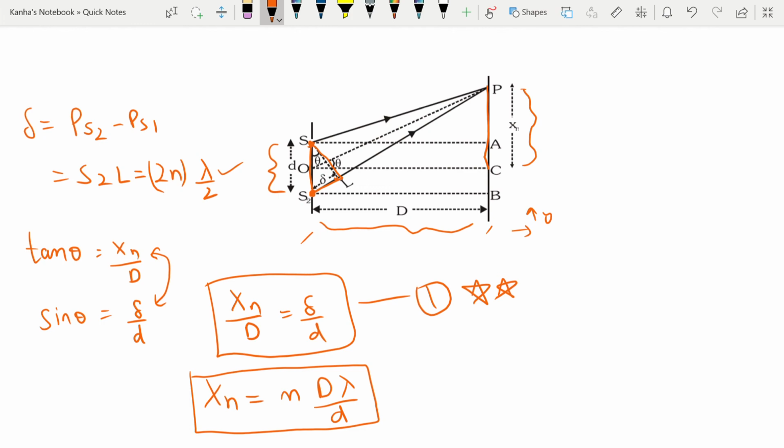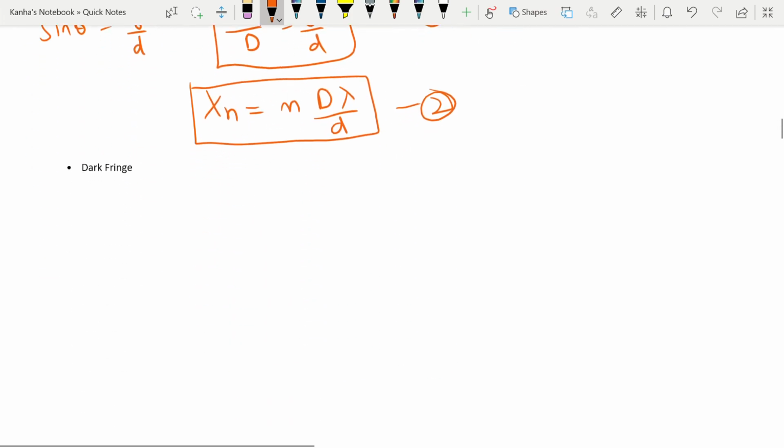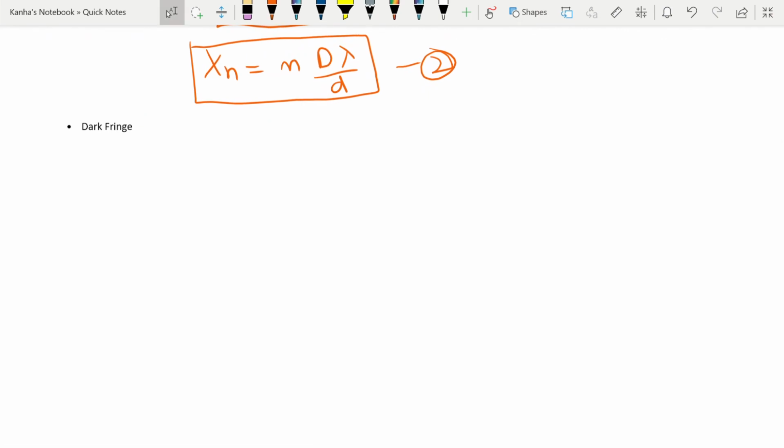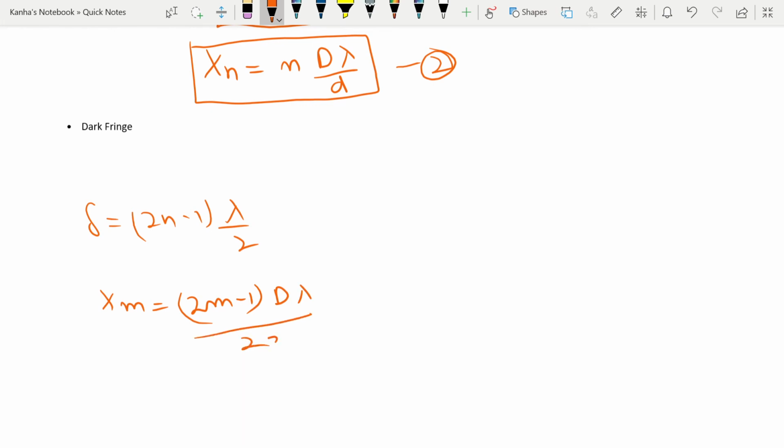Next we talk about the case for dark fringes. So what happens in dark fringes? Dark fringes occur due to destructive interference. For destructive interference, your path difference must be an odd multiple of lambda by 2. Okay. So the distance of the mth dark fringe from the central bright fringe is given by xm, which is nothing but (2m minus 1) times D lambda by 2d.